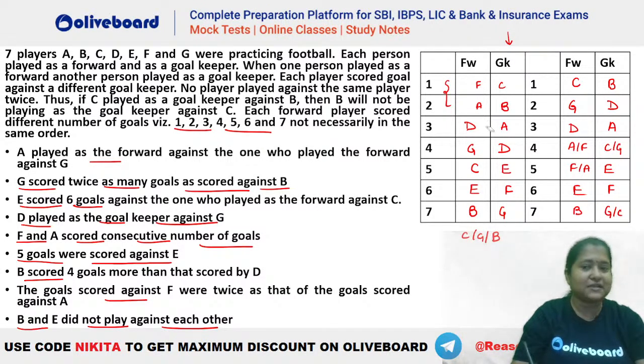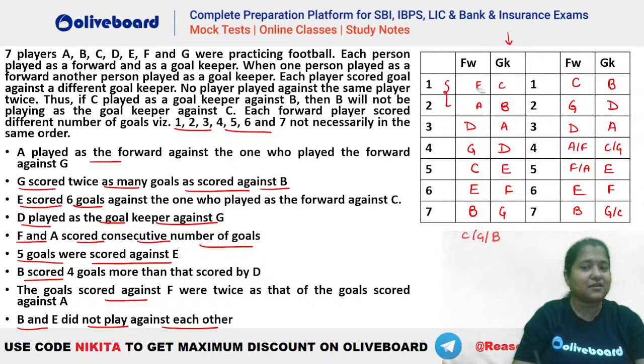Okay. B is equal to 4 plus D. That is fine. No, 4 plus D ही तो हो रहा है ना नीरज. You can see what was given for B. B scored 4 goals more than that scored by D here. So D is scoring 3 goals and B is scoring 7 goals. Isn't it, Neeraj? तो ये तो ठीक है ना? D is 3 here and B is 7. So 3 plus 4 is 7. सही तो है, क्या हुआ?